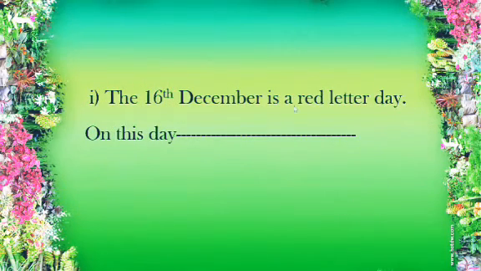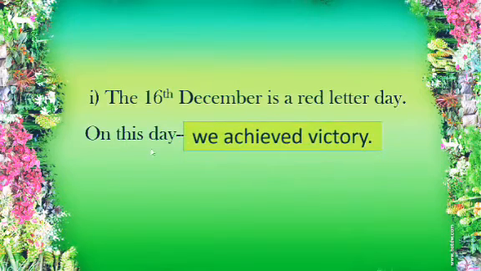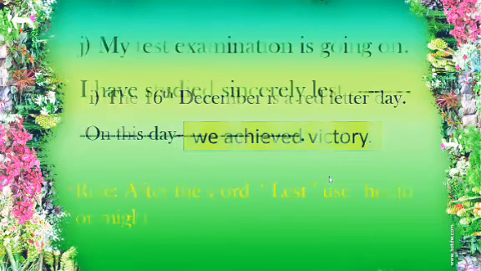The 16th December is a red letter day. On this day, dash. Well, a sentence like this is about general information, and we have to talk strictly about the 16th December, what happened on that day. We cannot give any wrong information. So, on this day, what happened? We achieved our victory. So, on this day, we achieved victory is the correct answer.